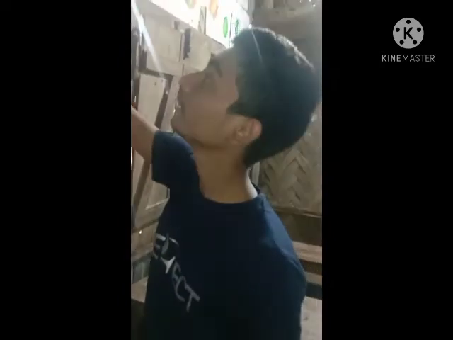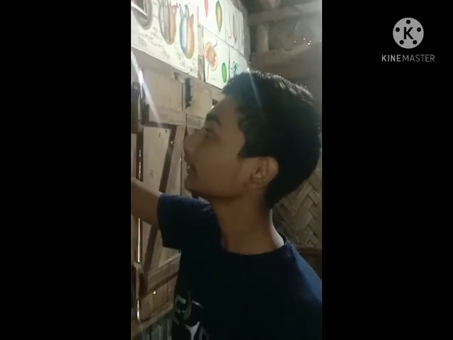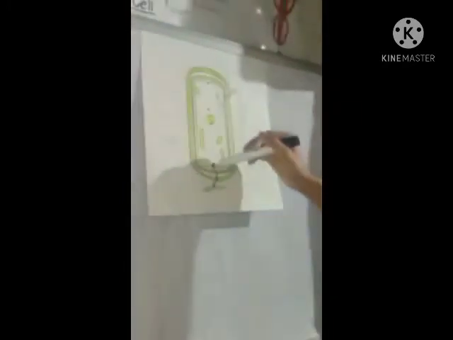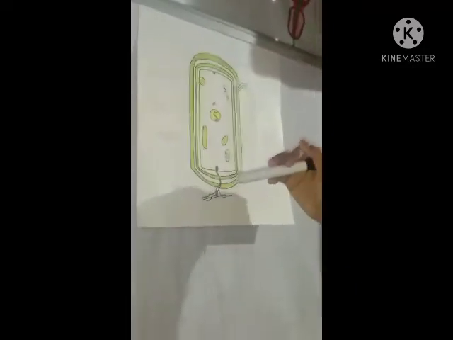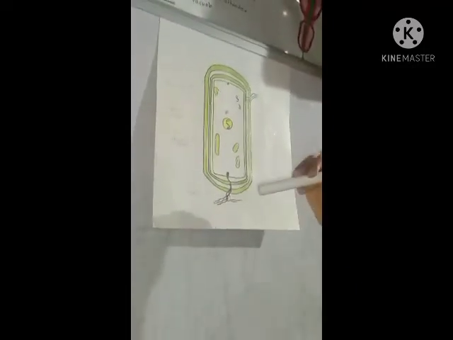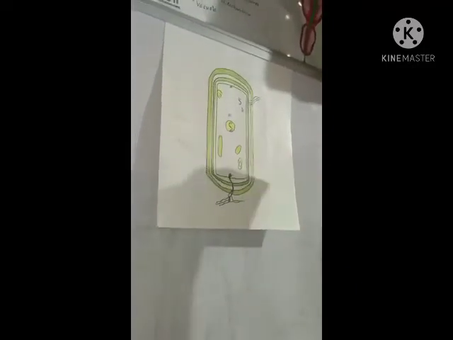After chromatophore, we will discuss about mesosome. Mesosome is a cell membrane folding to the inner side of prokaryotic cell, helps in respiration. After mesosome, we will discuss about flagella. Flagella is a long threadlike structure. It is generated from cell membrane, and it is used in movement.